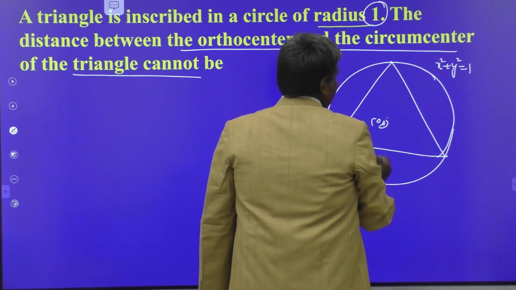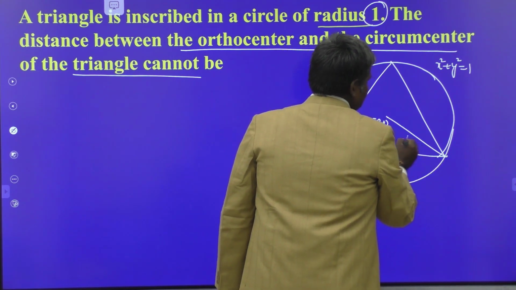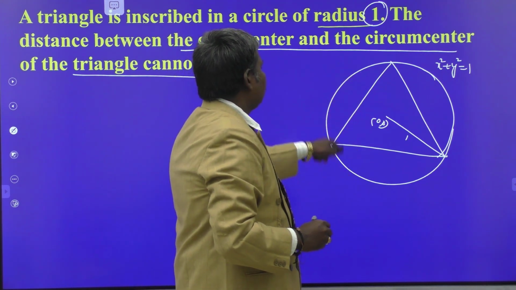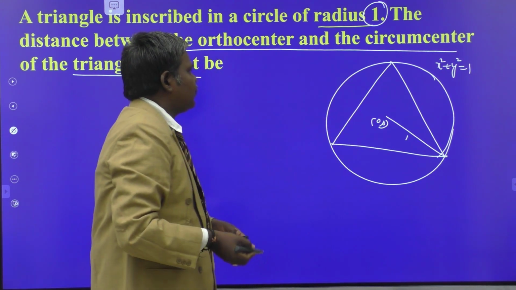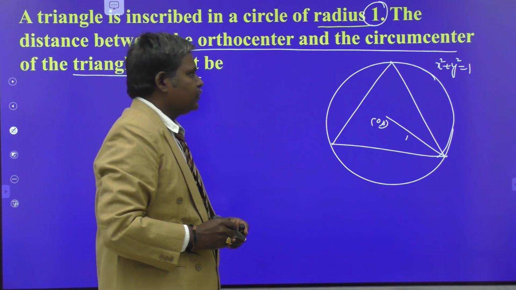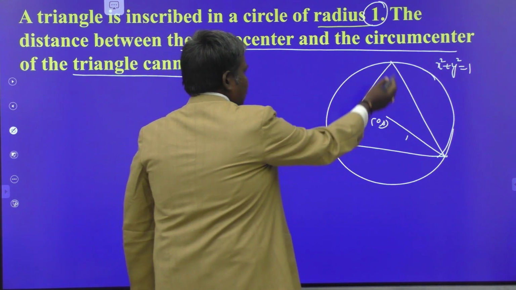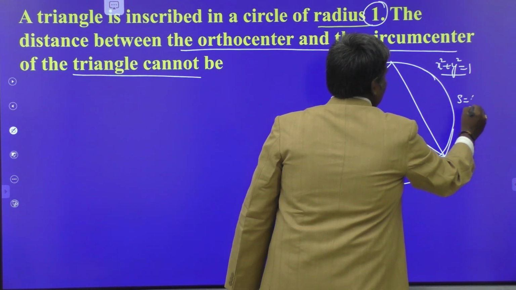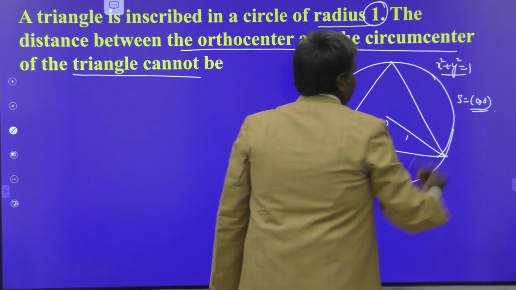Its center is automatically (0, 0) and its radius is 1 unit. We have to find the distance between the circumcenter and orthocenter of this triangle. The circumcircle is x square plus y square equal to 1, so the circumcenter S is automatically the origin.